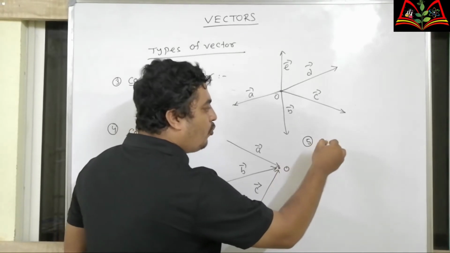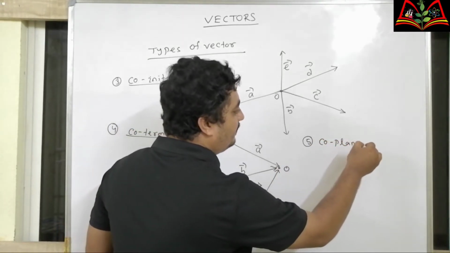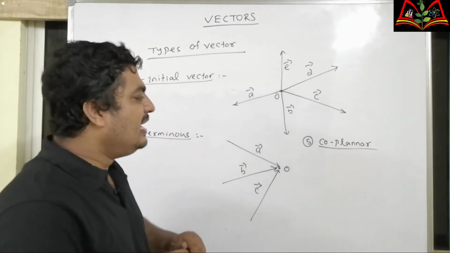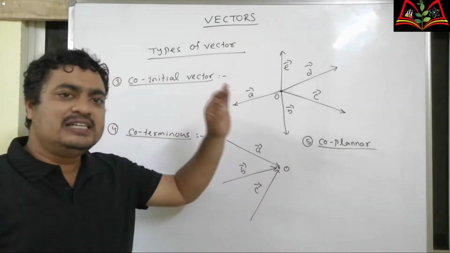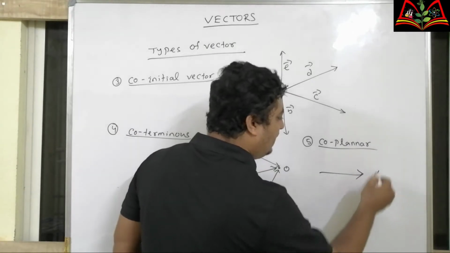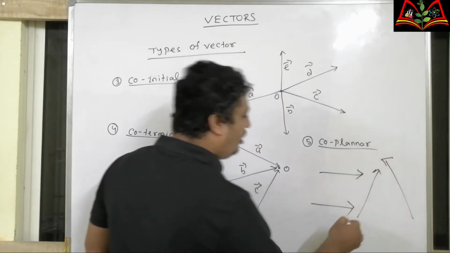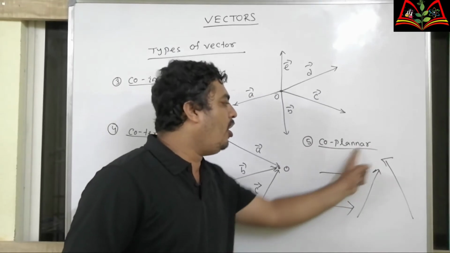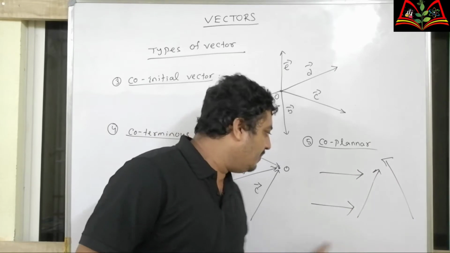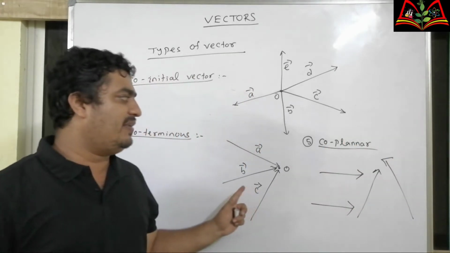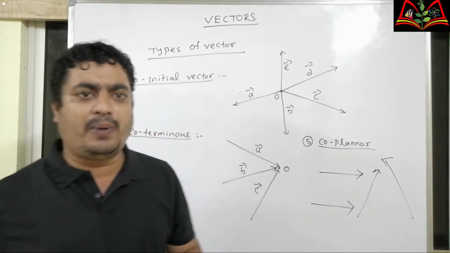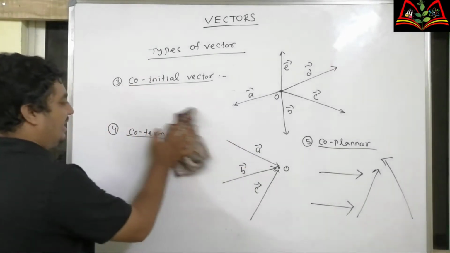Next part is coplanar vector. Now what is the meaning of coplanar vector? If the vectors lie in same plane, then they are called coplanar vector. For example, any vector I can draw in the plane of the board. All the vectors you can draw in your paper are coplanar vectors because they all lie in same plane. Then they are called coplanar vectors. Next.